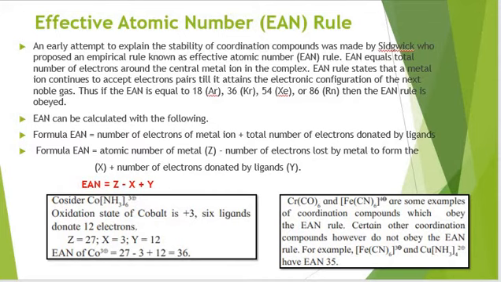There was an earlier attempt to explain the stability of coordination compounds which was made by Sidgwick, and he proposed an empirical rule, and that empirical rule is known as effective atomic number rule or EAN rule. EAN equals the total number of electrons around the central metal ion in the complex.